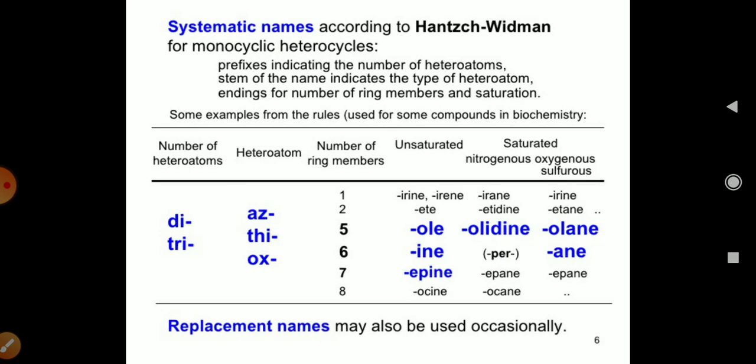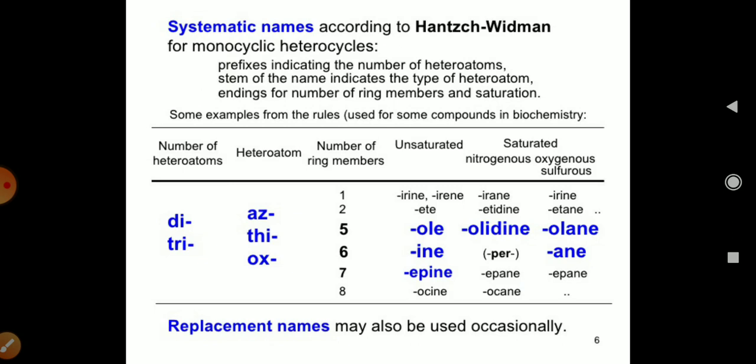Now, if we see the systematic nomenclature of heterocyclic rings, the prefix indicates the number and type of heteroatoms present in the heterocyclic compound. The ending indicates the number of ring members and whether the compound is saturated or unsaturated.